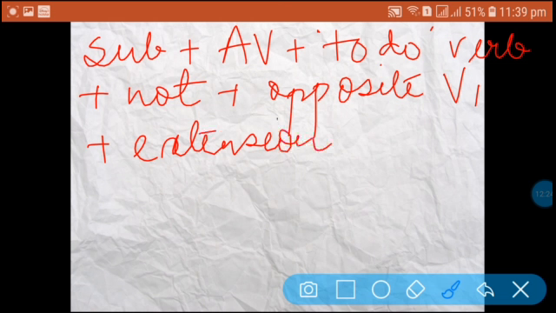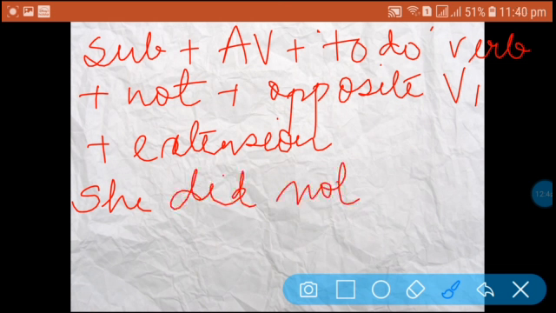So as I wrote the affirmative sentence, she remembered me. The next sentence, the negative sentence, will be: she did not forget me.